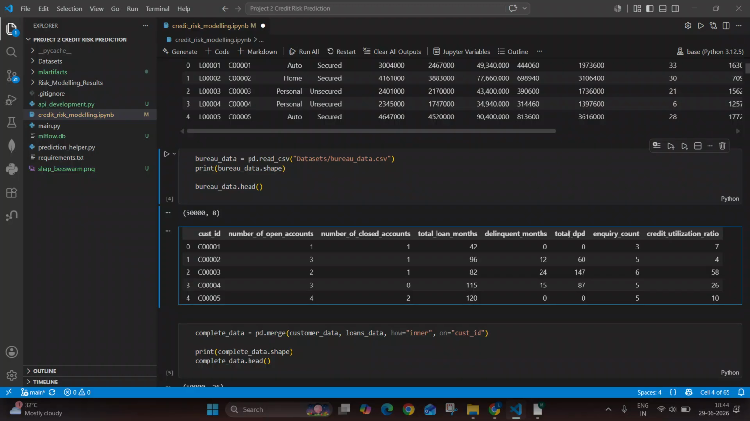So one day. Then, for example, on the fifth month, he missed the payment by 5 days. So 5 plus 1, 6 days. So total DPD will be 6 days. So that is how total DPD is calculated.